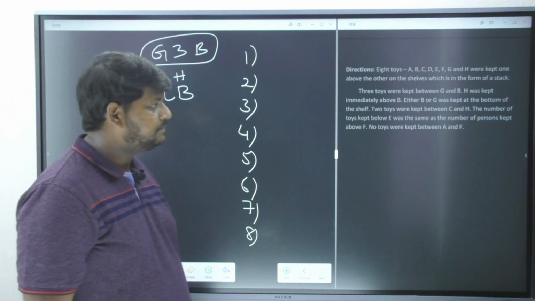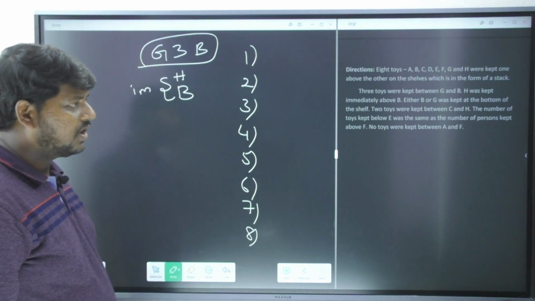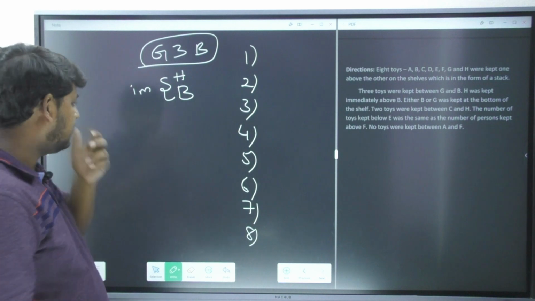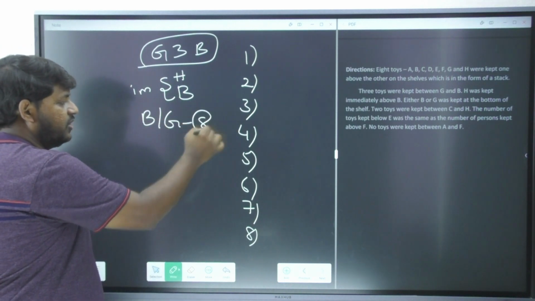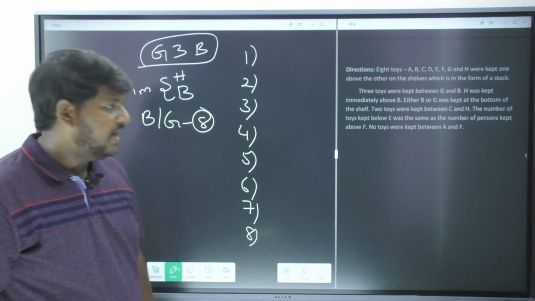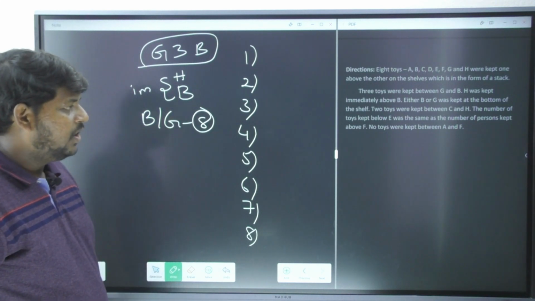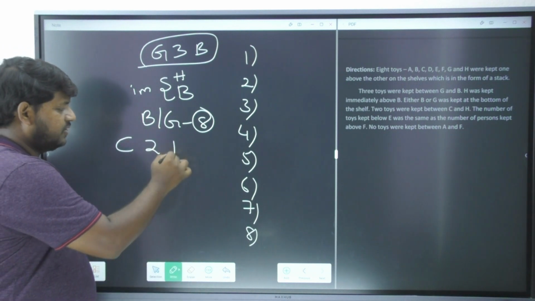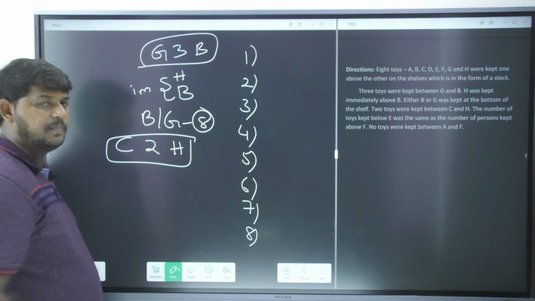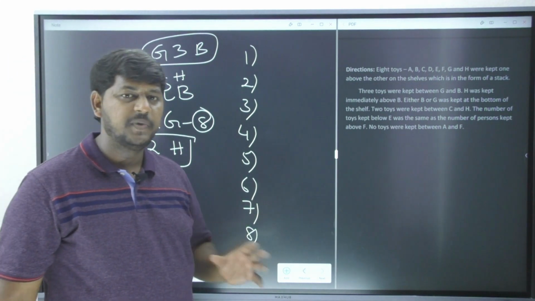Right, next: either B or G was kept at the bottom of the shelf. So either B or G is going to come in position number 8. Right, next one: 2 toys were kept between C and H. Okay, this is also a very good piece of information. I'm just going to place a box so that it is highlighted.